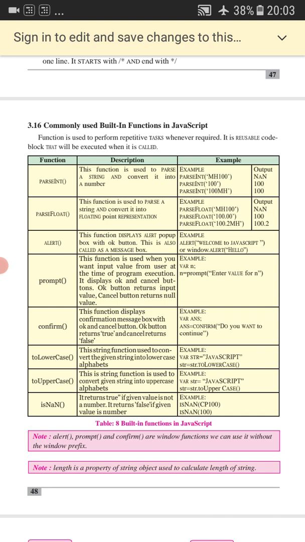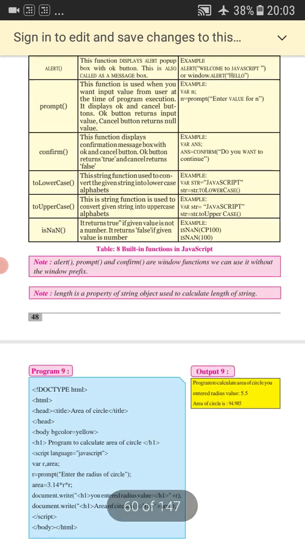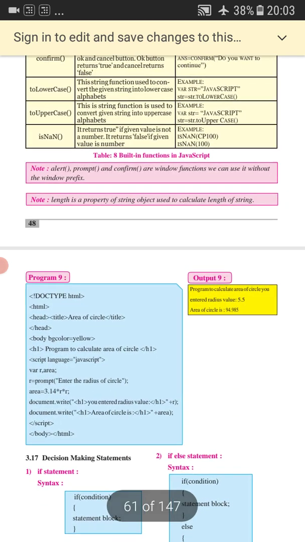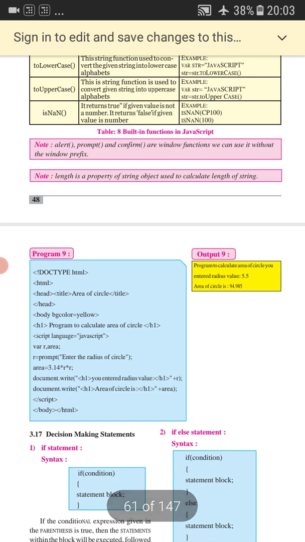Now next is decision making statements. What are decision making statements? Decision making statements are the statements that we use whenever we have to decide what to do. Every language has different types of statements, and decision making is one of the most common, used by every language. JavaScript also makes use of decision making statements. We have different statements in this category and we have to study all of these.